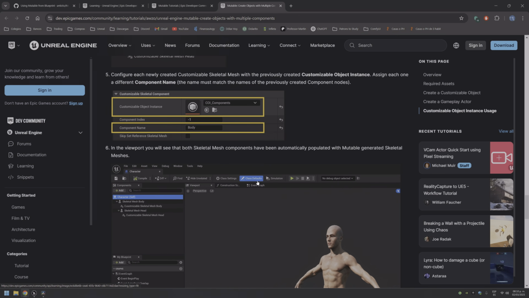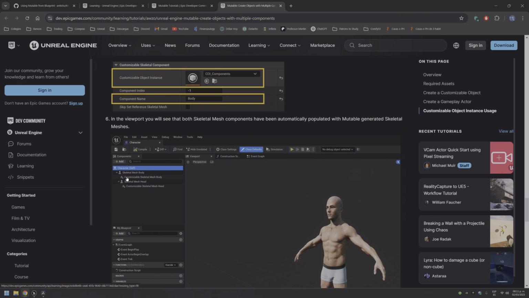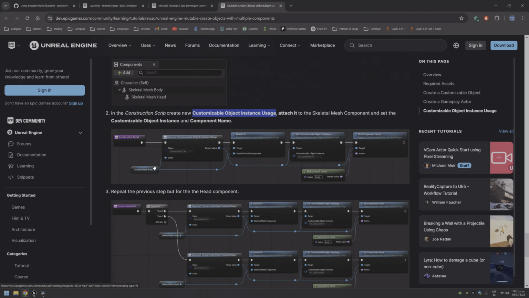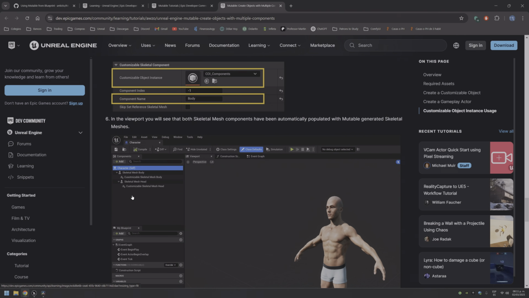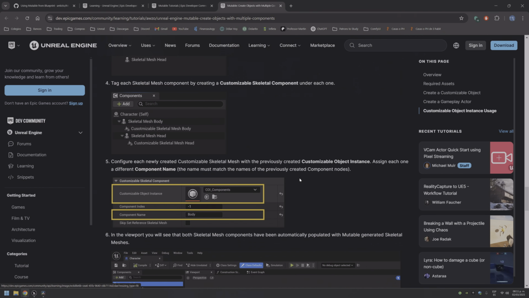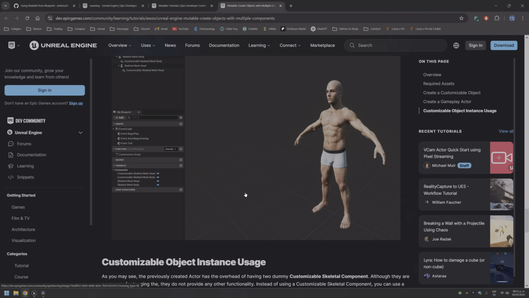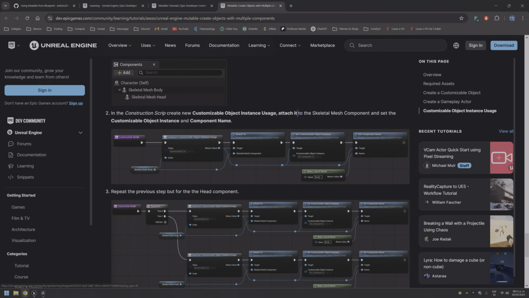Or instead of the easiest one, you can select the harder one, using a customizable object instance usage, which is basically the same. What this new node does is create this object according to the skeletal mesh component that you want to attach it to. Here you attach it, then you select the instance, and then you select the name. It's the same, and of course Martin will do the harder one.